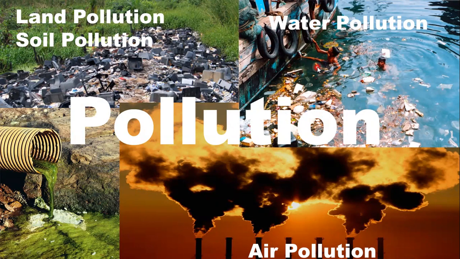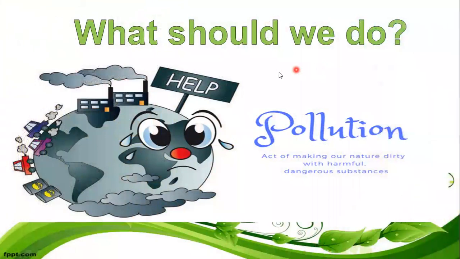Okay? Now let's look what is going on with Earth. Earth is asking for help. Earth used to be green and blue. Look at it now, gray because of pollution and smoke. Okay?